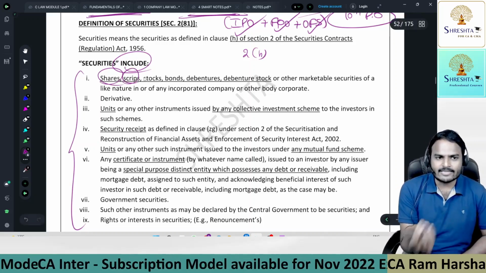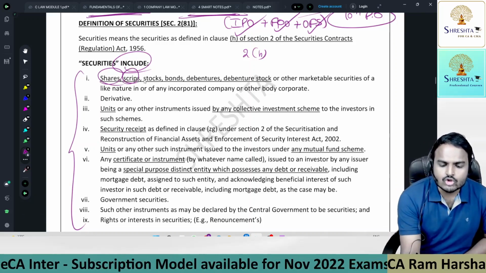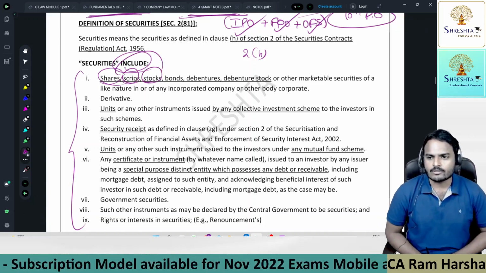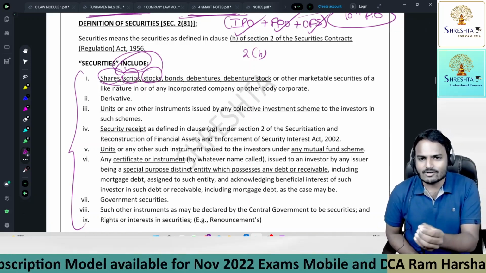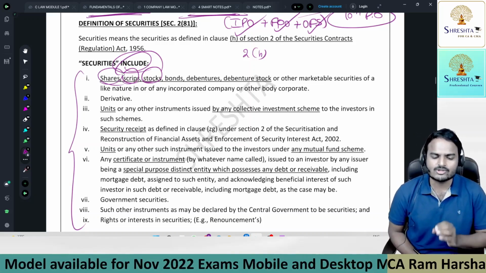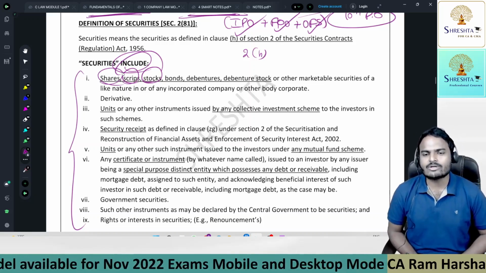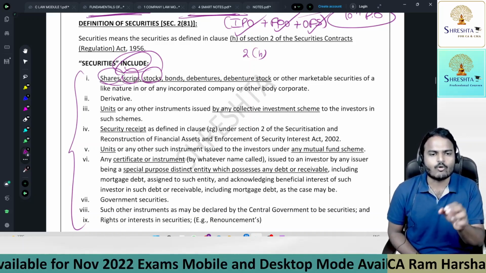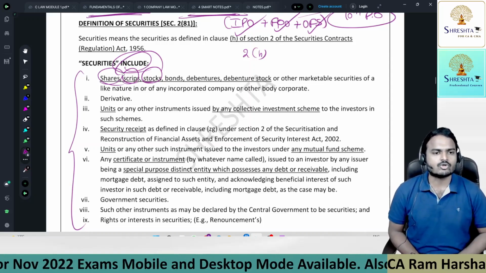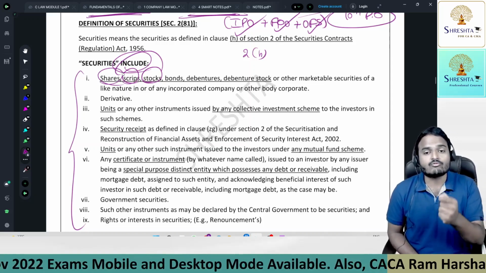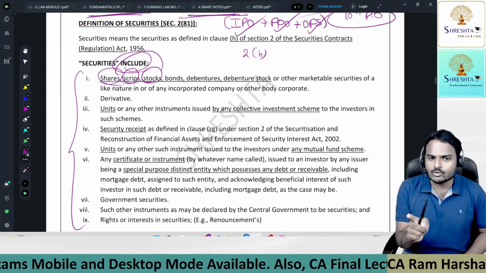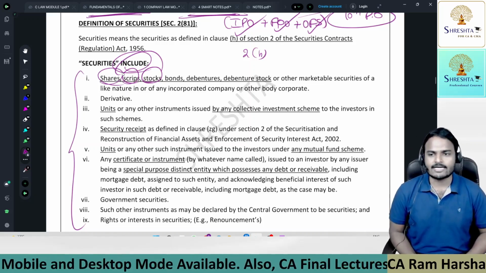one type of share only. Right now we are not using these words. Stock is a bundle of shares; we call it stock. Previously we used the words scrips and stock for transferability purposes. For better transferability, stock is advisable. Shares you can transfer based on a lot system, 1 lot, 2 lots. But stock you can transfer in fractions also. I can get half a stock, I can get 25% of a stock. Detailed discussion about share and stock I'll give you under chapter number 4, share capital and debentures.